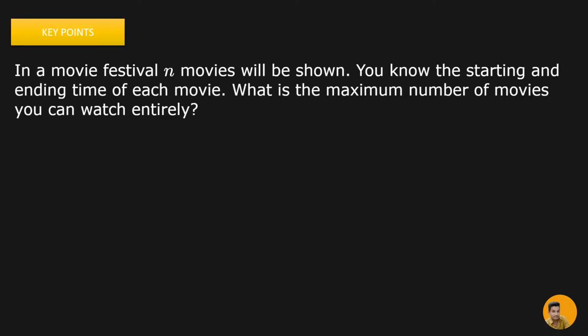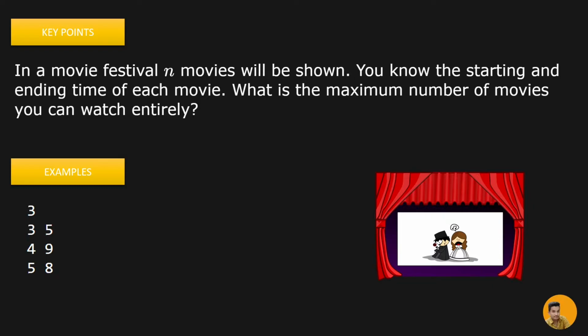Alright, let's see the key points. We will be given n movies, and we will be given the starting and ending time of each movie. We need to find the maximum number of movies we can watch entirely. As an example, we have 3 movies and the starting and ending time of the movies is given. So n is equal to 3, and this is the starting and ending time of the first movie, second movie and third movie. We need to tell what is the maximum number of movies we can watch entirely.